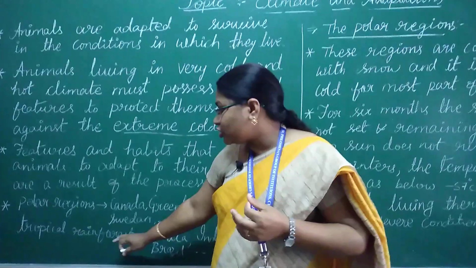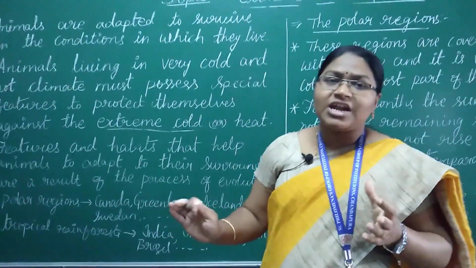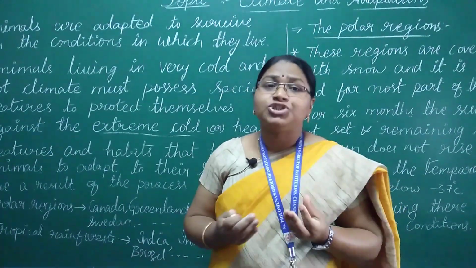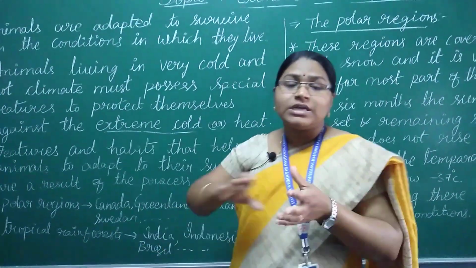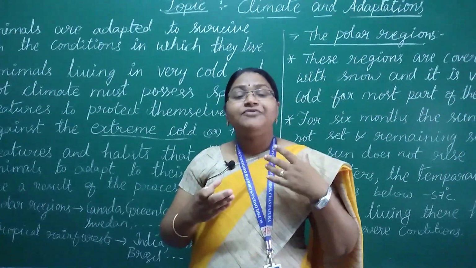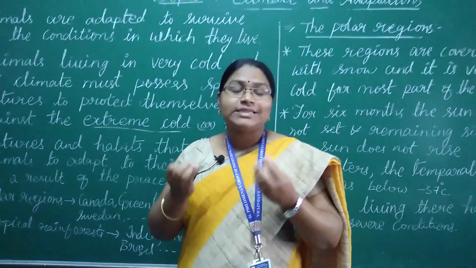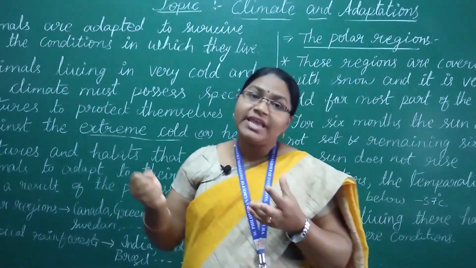Okay, next, tropical rainforest. The tropical rainforest is very green and a very adaptive climatic condition for animals. In tropical rainforest places you can observe more greenery and many different animals, insects and birds, and they adapt to these conditions very easily.